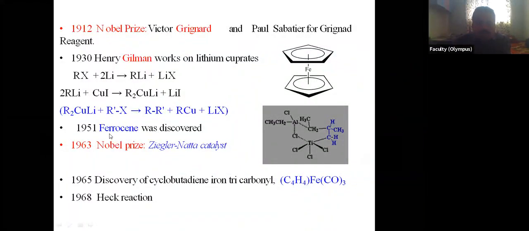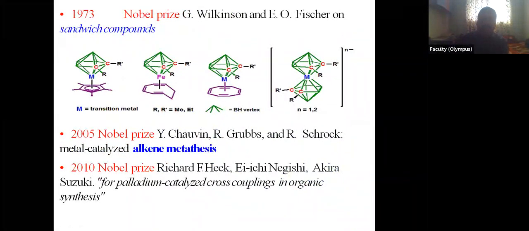Then in 1951, ferrocene was discovered. This is ferrocene. Then the Nobel Prize was given for the Ziegler-Natta catalyst. This is the Ziegler-Natta catalyst, also an organometallic compound. Then the Heck reaction, etc. So this is the history of organometallic compounds.